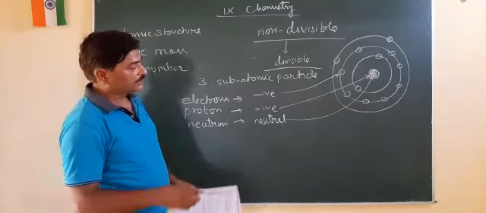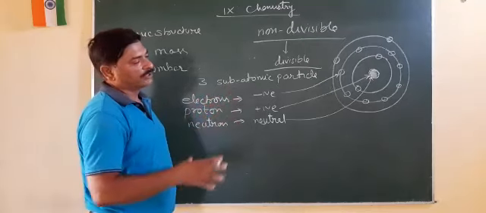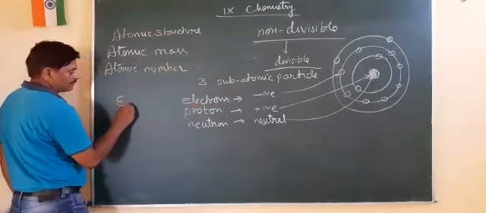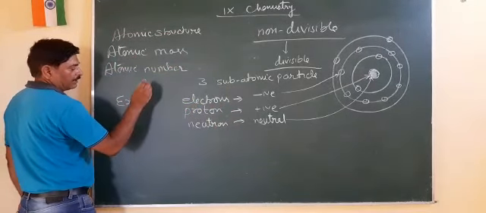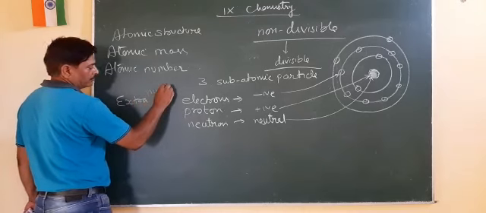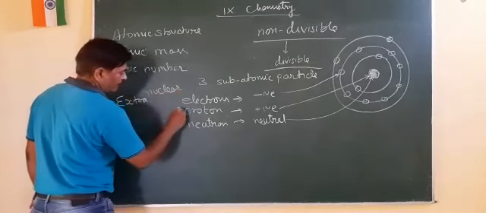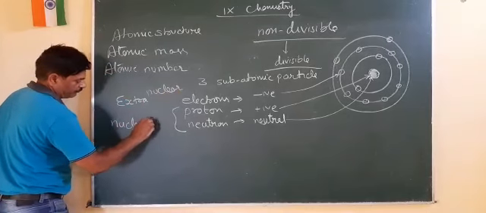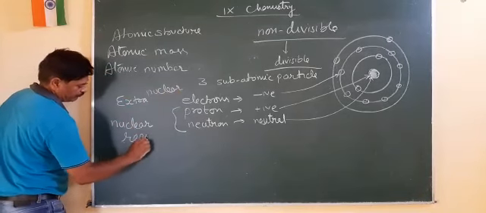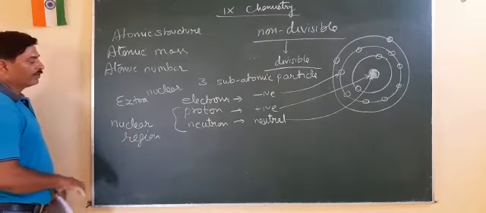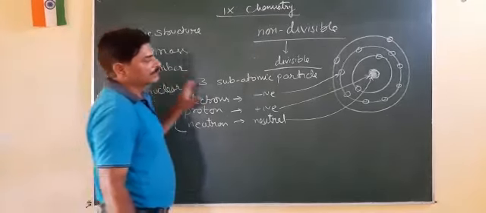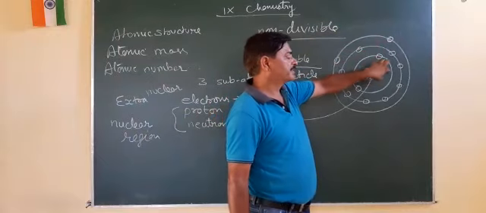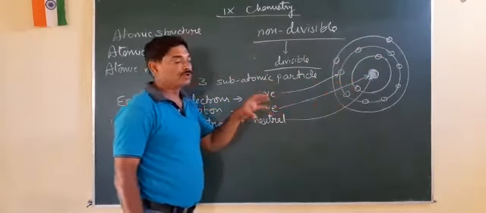Now, the atomic structure is divided into two parts. One we call extranuclear, and one we call the nuclear region. Extranuclear is because it is outside the nucleus, and two particles are present inside the nucleus, so we call it the nuclear region.